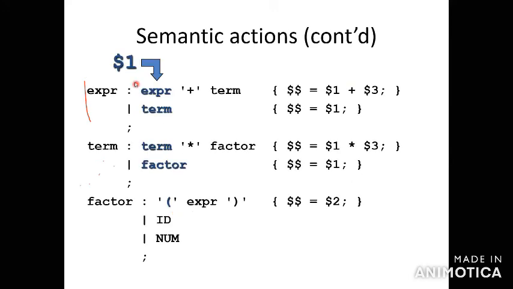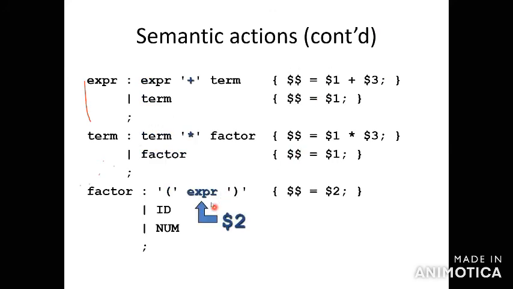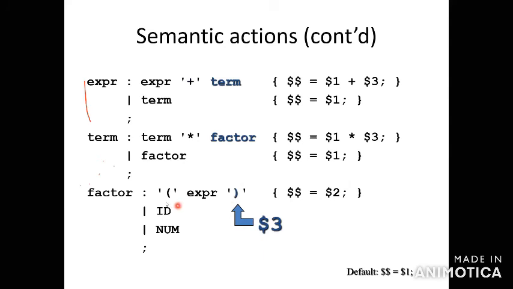Check. This is for the semantic action. $1 expression. This is for $2. I think you got the idea. $3. Okay. So expression 1, open is $1, expression is $2, close is $3.